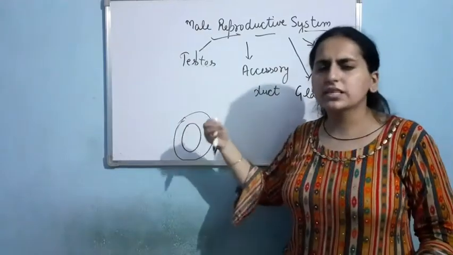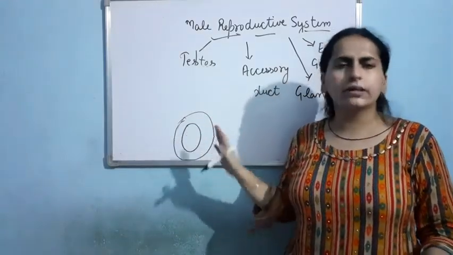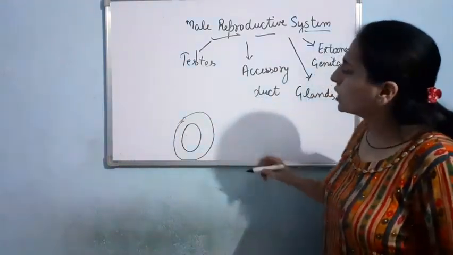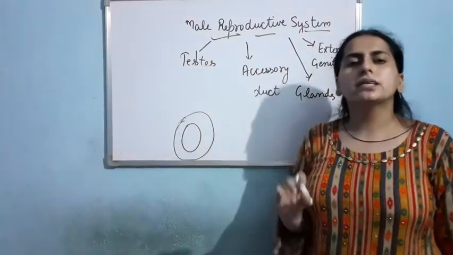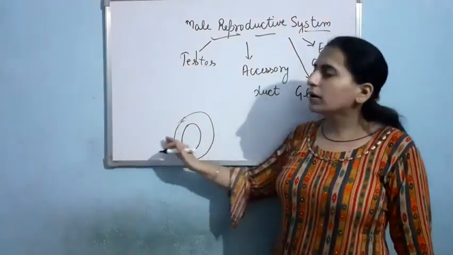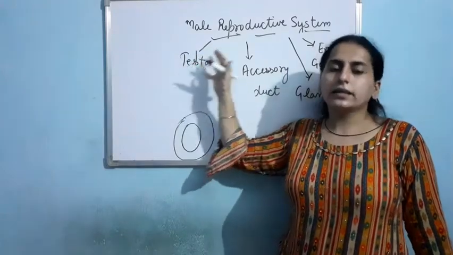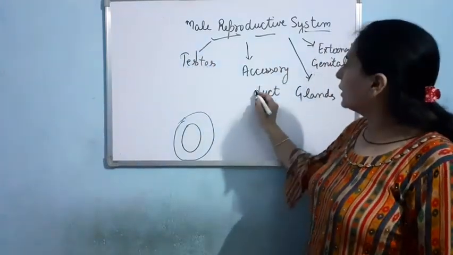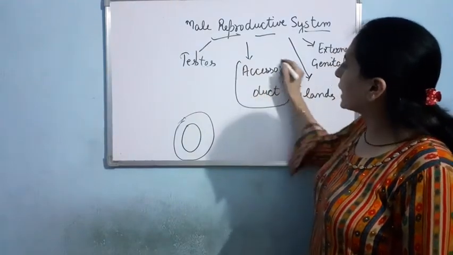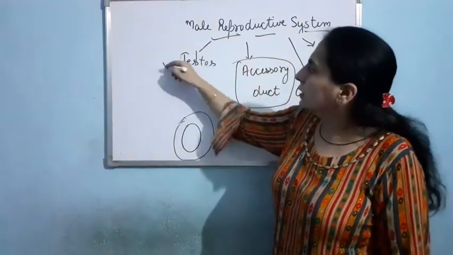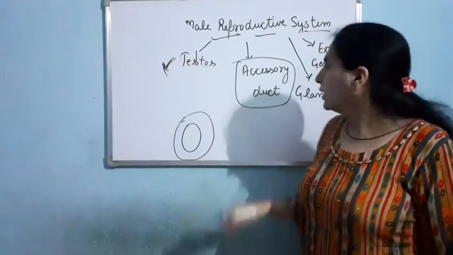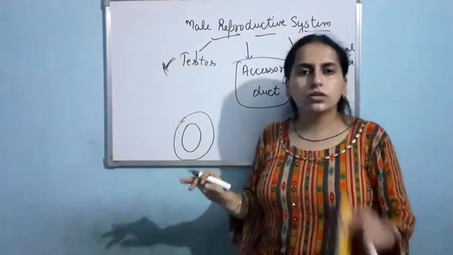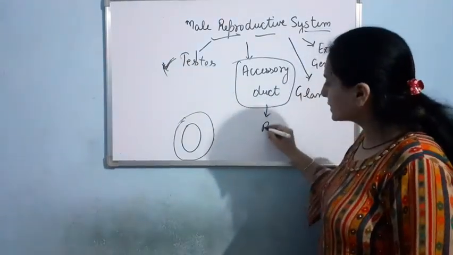Inside we are having seminiferous tubules and everything that we have discussed. So now suppose the testes have made the sperm. Finally the sperm have to travel and move to the female reproductive tract. Now here comes the second part, that is the accessory duct. Testes we have done.